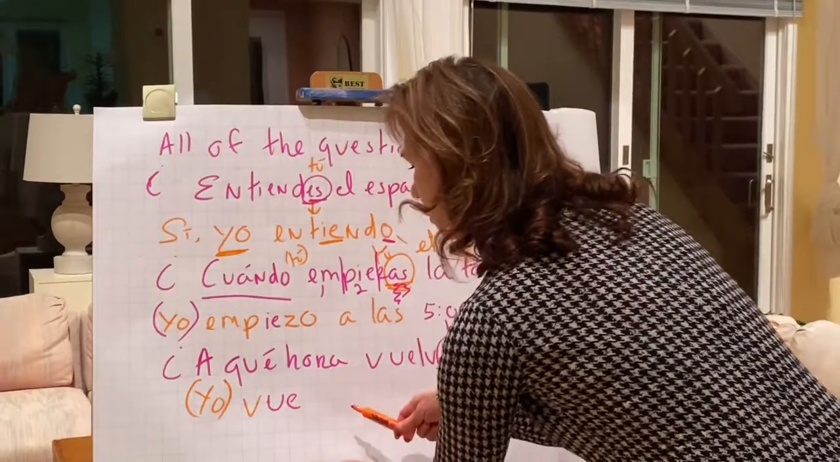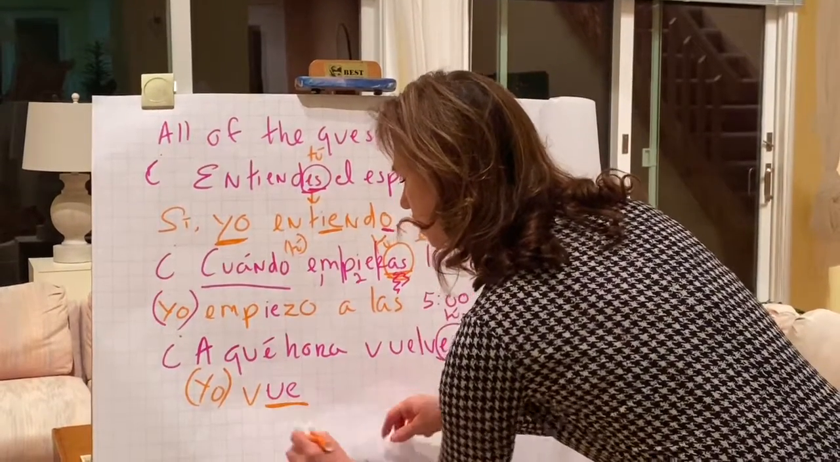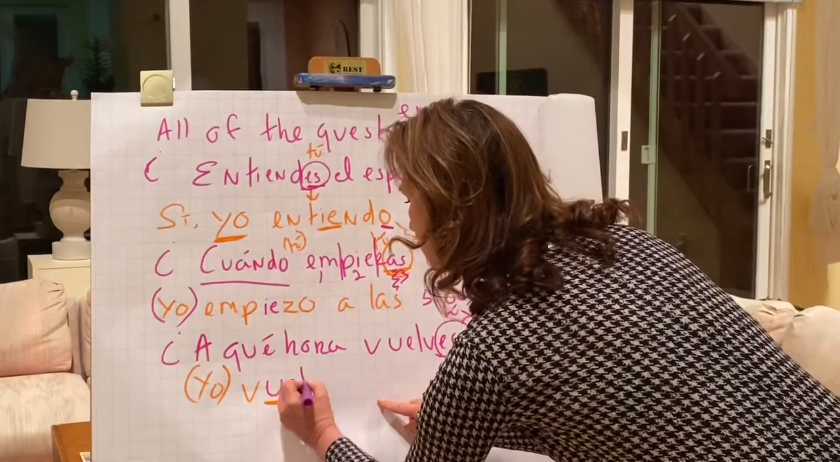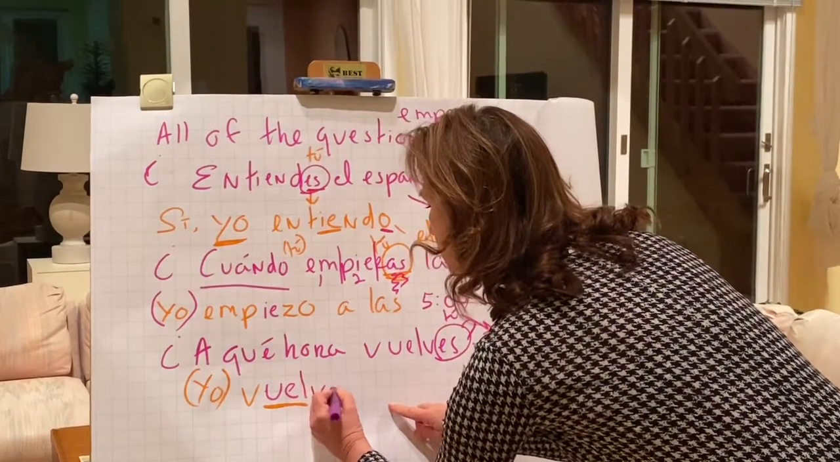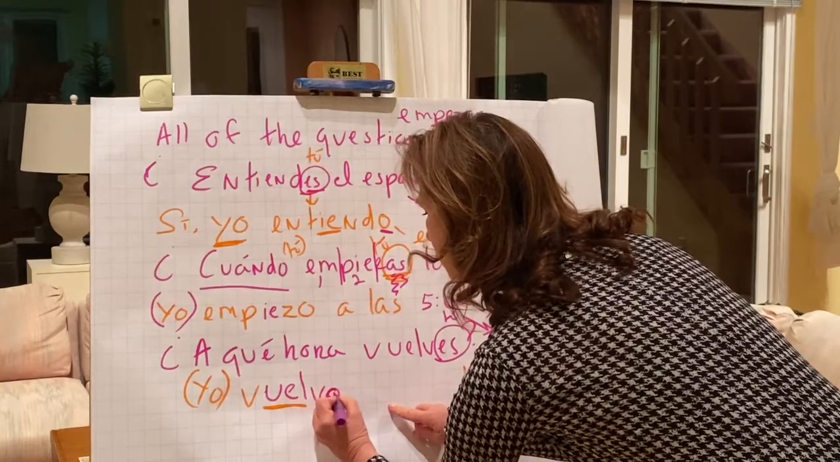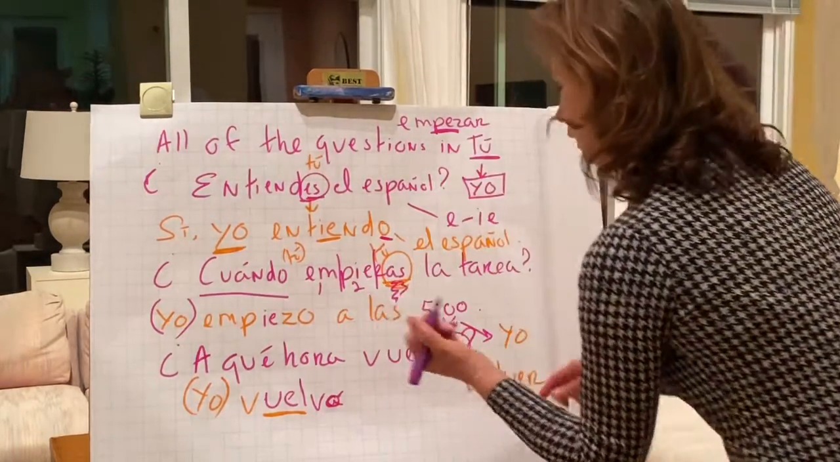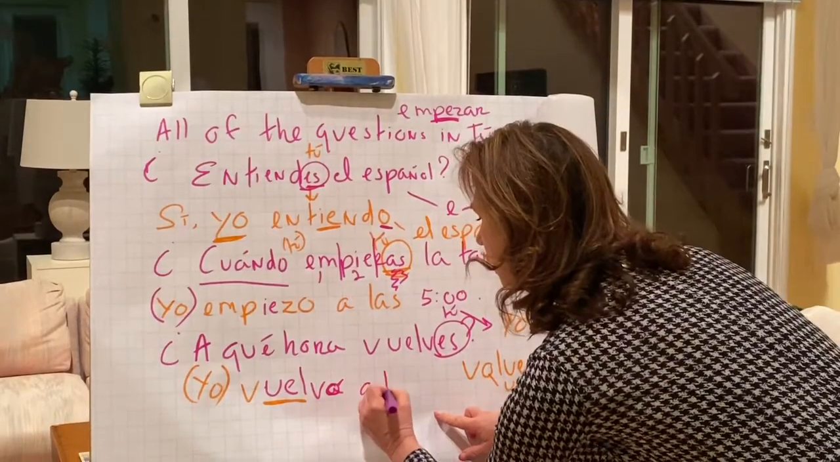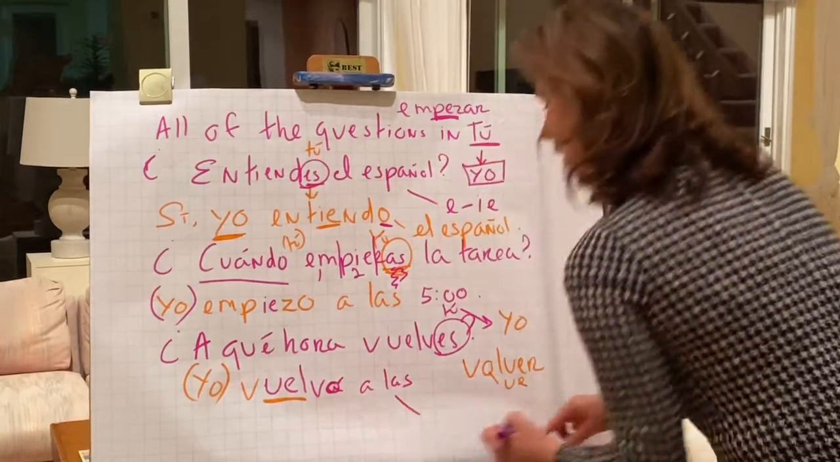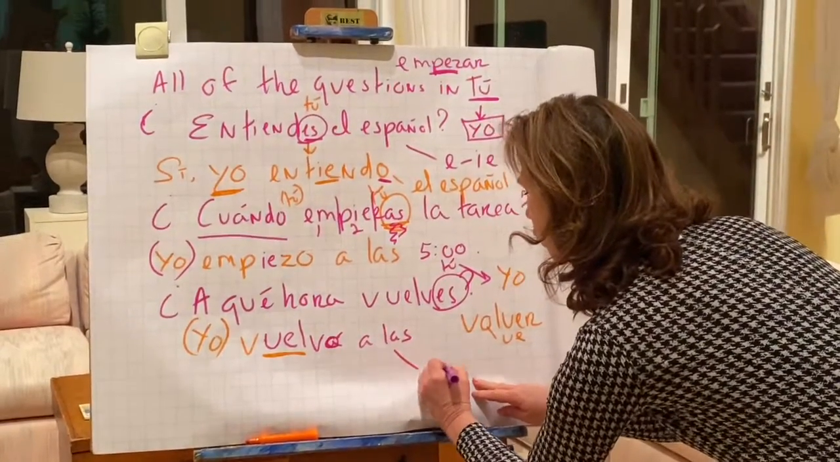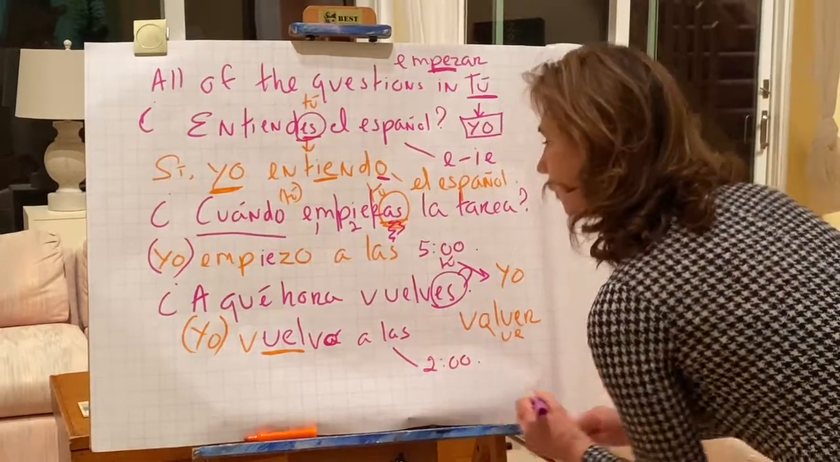Okay, so there you go. You have the O that turns into a UE, and the rest is all the same. All right, so yo vuelvo. Whoops, I just made a mistake. Here we go. All right, so yo vuelvo. And again, you can just give me any time. That works. A las, let's say 2 o'clock. Okay, so you just put a las 2, and that functions.